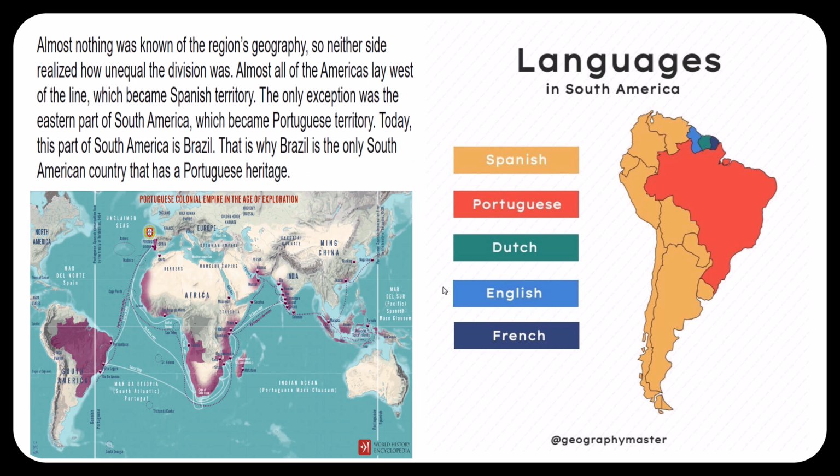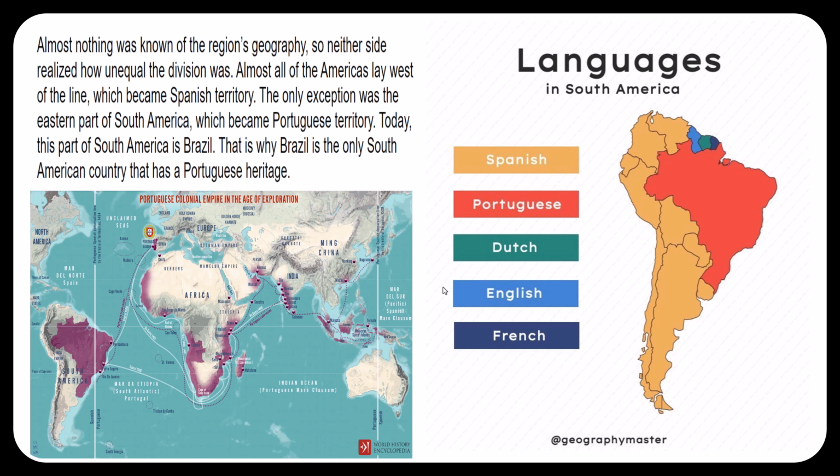Almost nothing was known of the region's geography, so neither side realized how unequal the division was. Almost all of the Americas lay west of the line, which became Spanish territory. The only exception was the eastern part of South America, which became Portuguese territory. Today, this part of South America is Brazil. That is why Brazil is the only South American country that has a Portuguese heritage, and you can see that on the picture to the right.